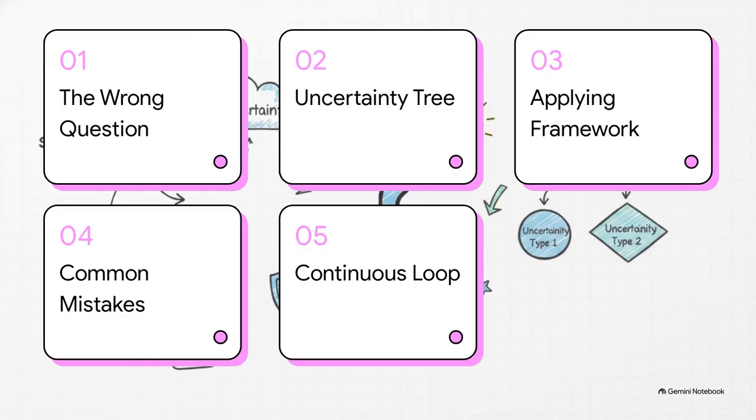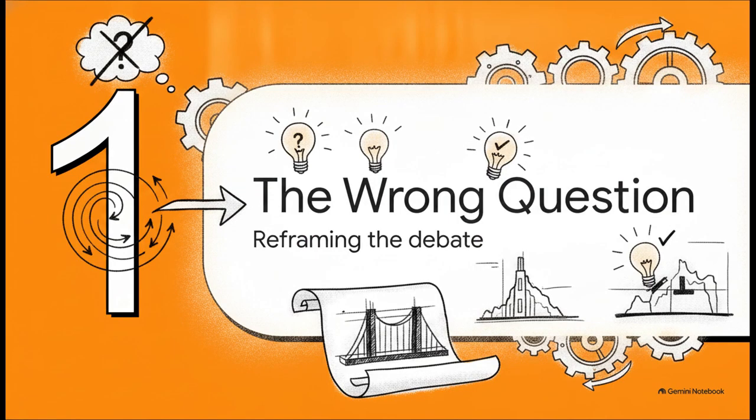So, here's our game plan for today. 1. The wrong engineering question. 2. The uncertainty decision tree. 3. Applying the framework. 4. Avoiding common mistakes. And 5. The continuous engineering loop.